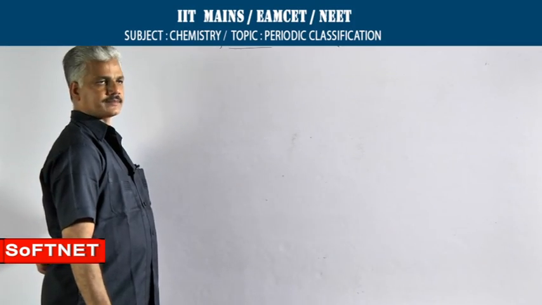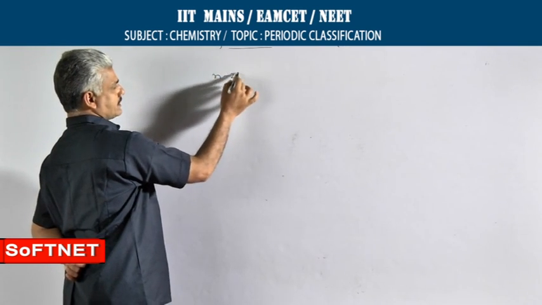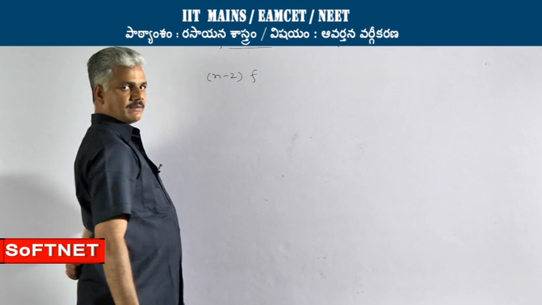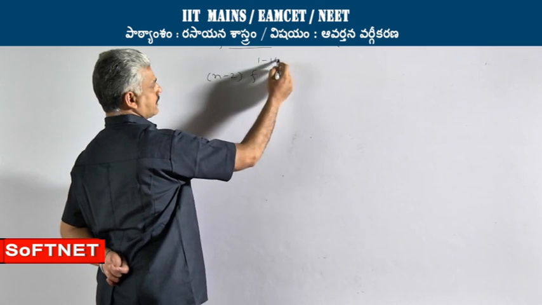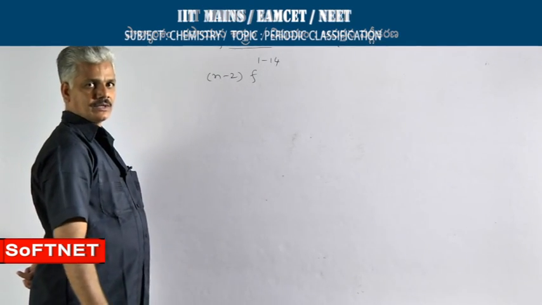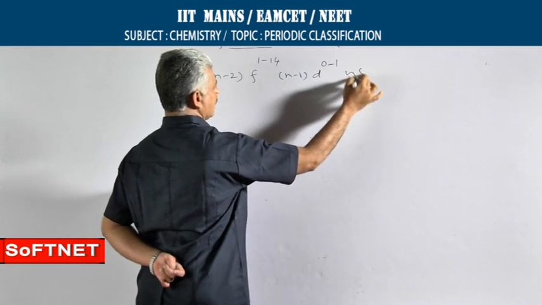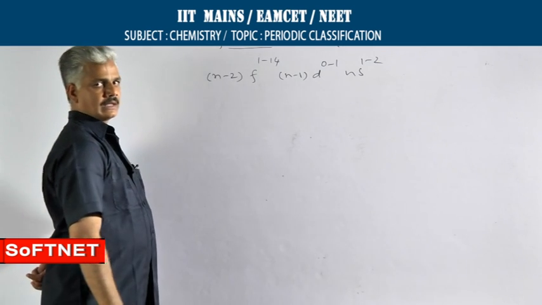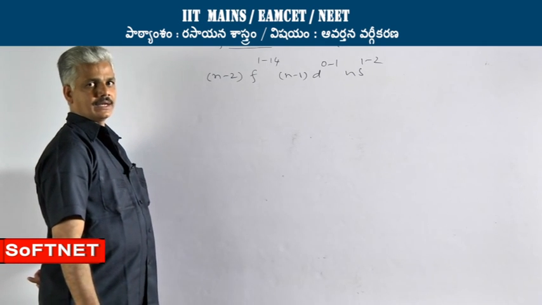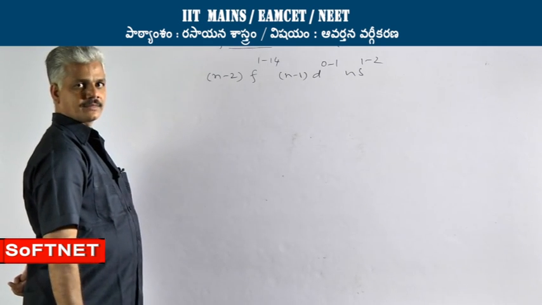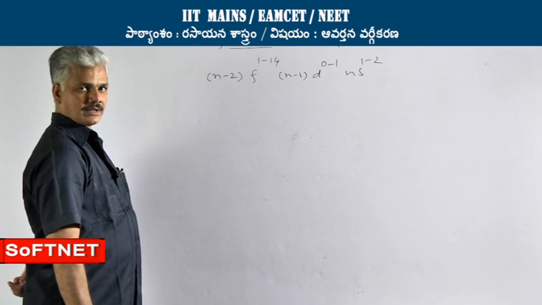F block elements. The elements in which differentiating electron enters into the antepenultimate F sublevel are called as F block elements. Configuration of F block elements can be represented as (n minus 2) f 1 to 14, (n minus 1) d 0 to 1, ns 1 to 2. These elements do not follow the normal rules of writing the electronic configuration. That is why the general electronic configuration also looks somewhat abnormal in nature.